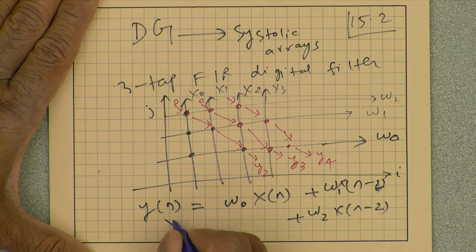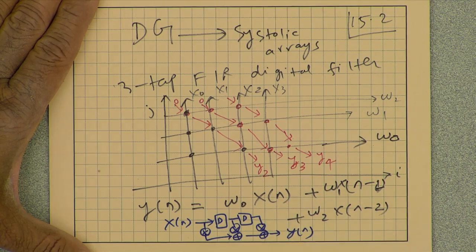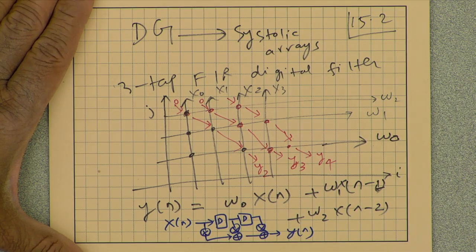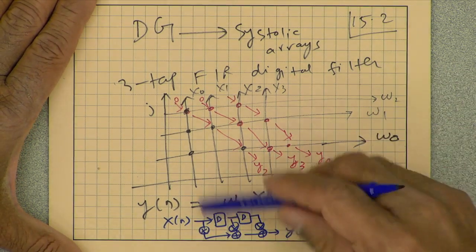So if I represent this computation here, which is W0 times xn plus W1 times xn minus 1 plus W2 times xn minus 2, as the DFG, the data flow graph, and that is the dependence graph. This has, as you can see here, delay elements, and as I talked about before, a dependence graph cannot have delay elements because it has been unfolded infinitely.